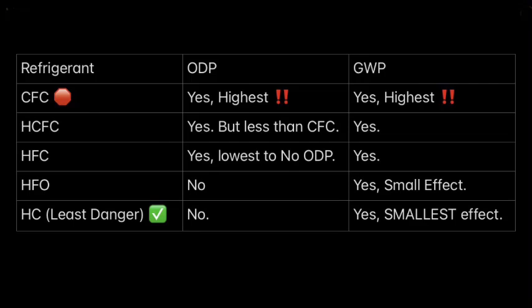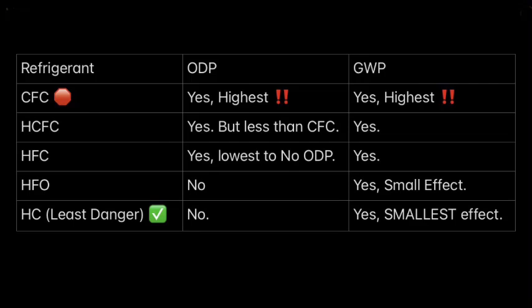Going down to HCFC, does it have ODP? Yes, but it's less than CFC. It's in 2nd place. Does it have GWP? It does, yes. Once again, it's in the thousands times higher than carbon dioxide. HFC, yes, but it's low, lowest to no ODP. Remember, some of them have 0 and some are just really, really low. As for the GWP, yes, once again, it's 1,000 times higher than carbon dioxide. So CFC is 10,000 times higher than carbon dioxide, that baseline. HCFC is 1,000 plus, and then HFO is what we're moving on to next.